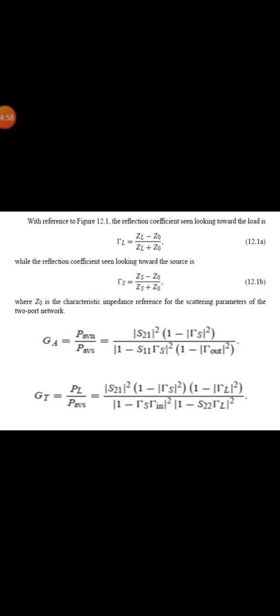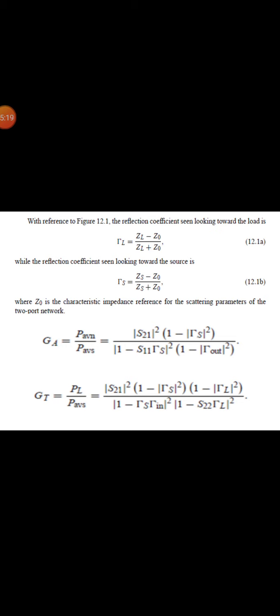By voltage division, V1 can be written as Vs times Zin divided by Zs plus Zin, and Zin is equal to Z0 times 1 plus Gamma in divided by 1 minus Gamma in. Substituting these values and solving, V1 plus is given by Vs by 2 times 1 minus Gamma S divided by 1 minus Gamma S Gamma in.